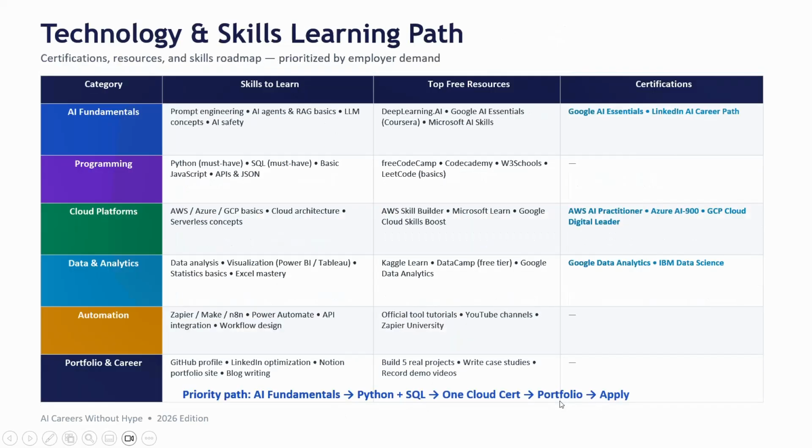I'll share this PPT also. And then the technology and skills learning path, like AI fundamentals. If you want to learn, you need to learn these skills like prompt engineering, RAG basics and all, and deep learning. Okay, this is the combination. For programming, you need to have Python. This is a must-have skill, and SQL also you need to know, because vector databases and all are there, right? So you need to understand how to communicate with databases and all, and the basic JavaScript and the APIs and JSON or XML structure. This is a little helpful.